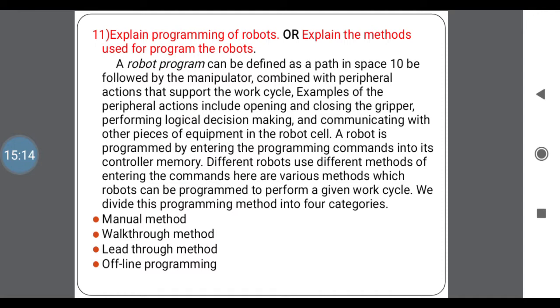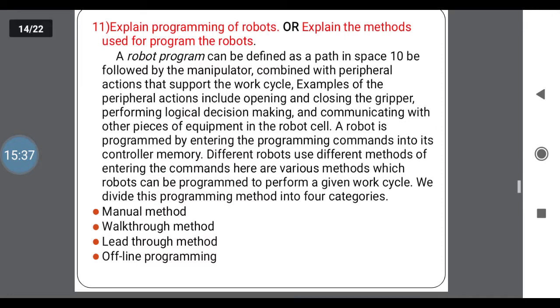We divide these programming methods into four categories. See, first we need to give the program instruction to the memory unit. After that, the memory unit will send the same signals to the control and then the robotic arm. For this, we are using four methods: the manual method, walk-through method, lead-through method, and offline programming. These are the four types of programming methods which we are using in robots.